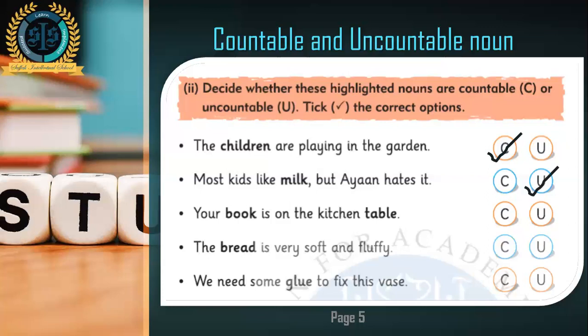Number 3, your book is on the kitchen table. Books can be counted. Book can become books. First thing, it can become plural. Tables, table can become tables. And then we can count them. 3 books, 4 books. You have total 7 books in your course or 8 books. Just like that, the tables, you can have 4 tables or 5 tables in your room. So both can be counted. So we have to tick C.